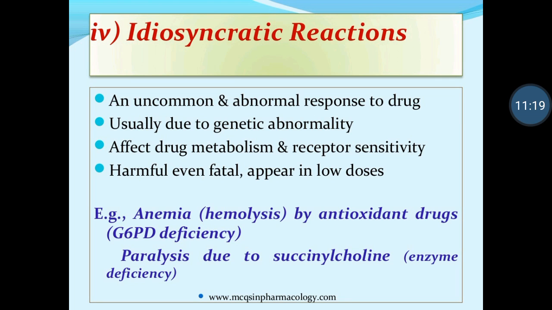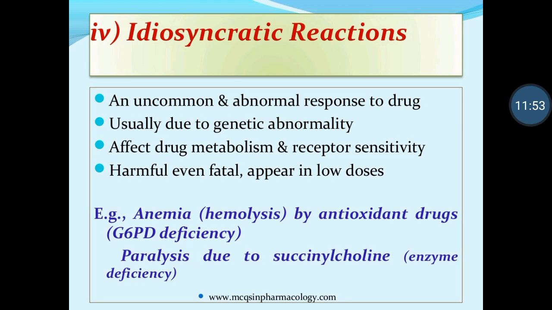Movement is completely stopped, but after some time movement starts again, because succinylcholine is metabolized by an enzyme. If this enzyme is deficient, succinylcholine cannot be metabolized and remains in the body, and the body becomes paralyzed. Paralysis means no movement, zero movement. That is paralysis due to succinylcholine enzyme deficiency.